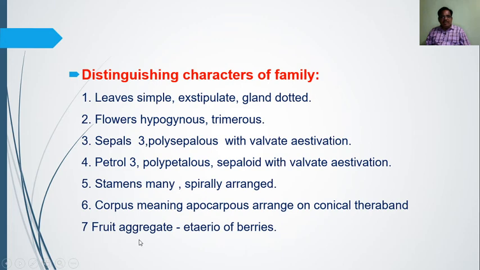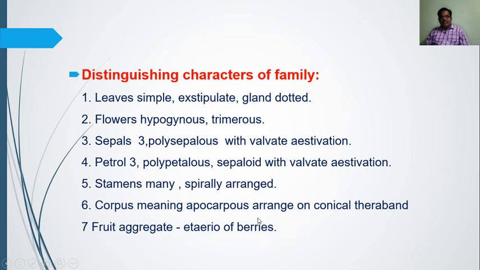Then the fruit is of the aggregate type and it is an etaerio of berries. That is, it is a grouping of berry type fruits. Berry means a simple and fleshy fruit. When we take the example of tomato, tomato is a berry type of fruit. It means that at a certain maturity, such type of fruit we cannot store for a long period.